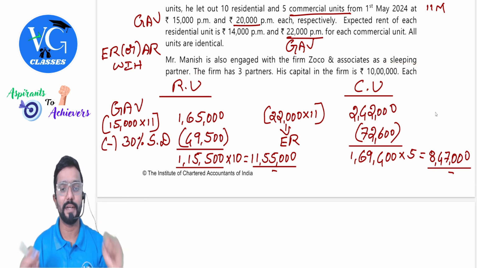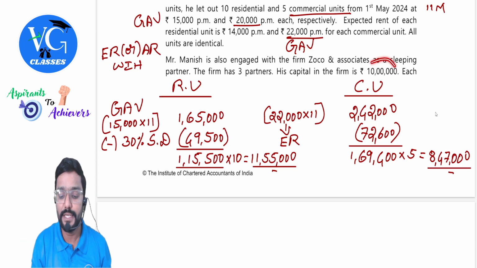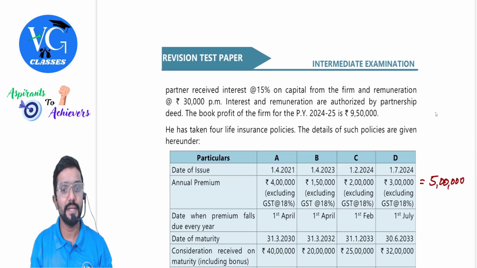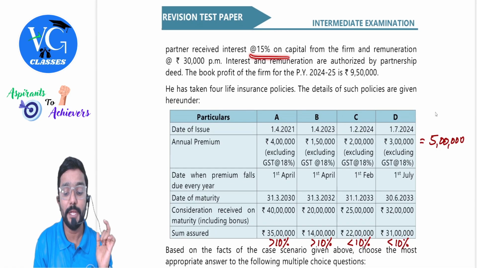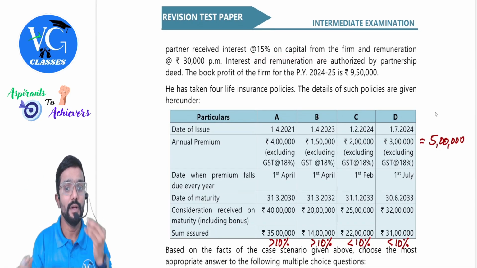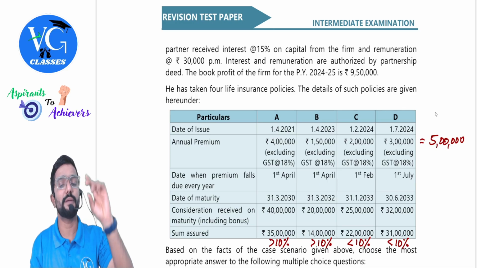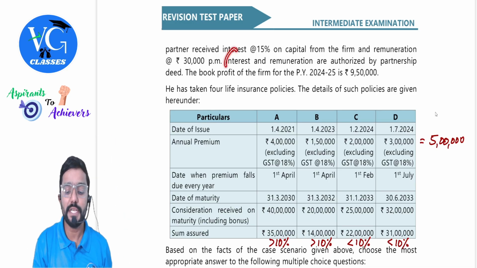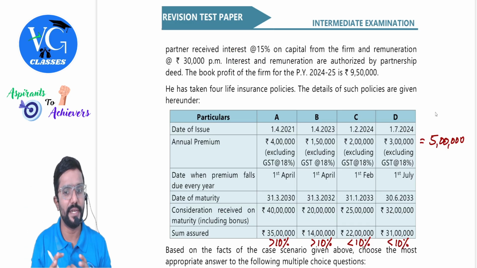The firm has 3 partners. His capital in the firm is 10 lakh. Each partner received interest at 15% on capital from the firm and remuneration at 30,000 per month. Guys, important: interest and remuneration are authorized by the partnership deed.